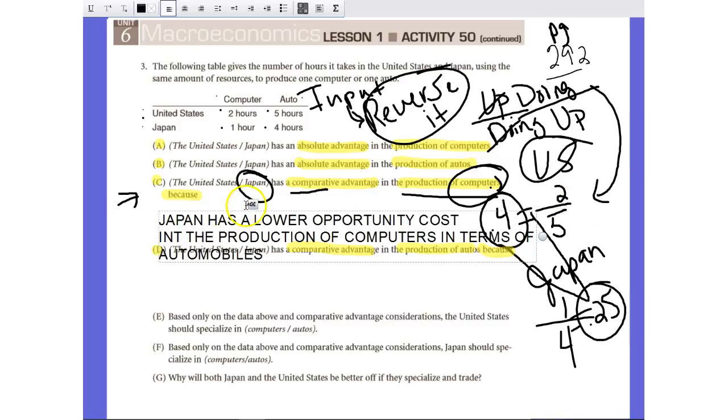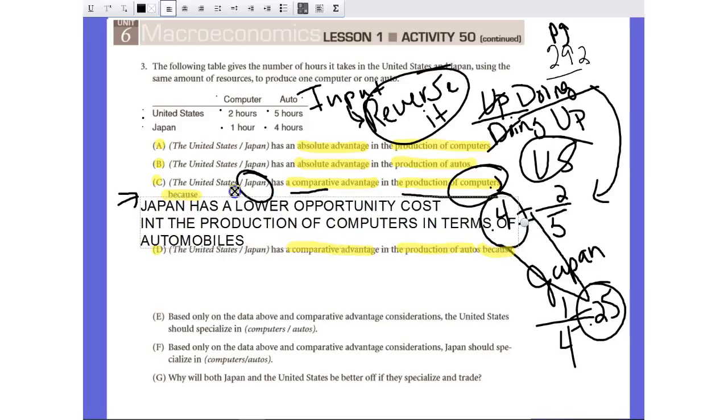So be sure that you always answer the question thoroughly. So Japan has a comparative advantage in the production of computers because Japan has a lower opportunity cost in the production of computers in terms of automobiles.